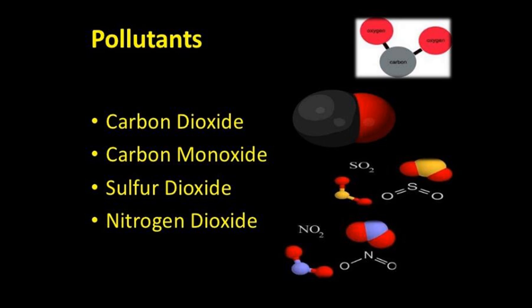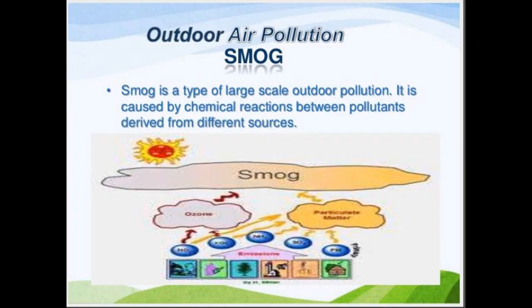Pollutants are basically forms of air pollutant. Pollutants like carbon monoxide, ozone, oxides of nitrogen and sulfur are the gaseous pollutants. And pollutants like smoke, dust, germs which are present in air in particle form are the solid pollutants. Means pollutants are of two types: one is gaseous pollutant and the second is solid pollutant.